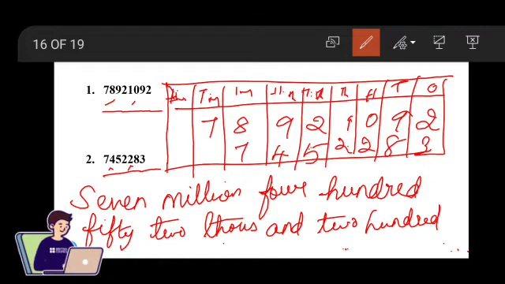Due to space constraint, I am writing it in numbers, students. Don't get confused. So this is how you have to represent the given number in words in the International Standard System.